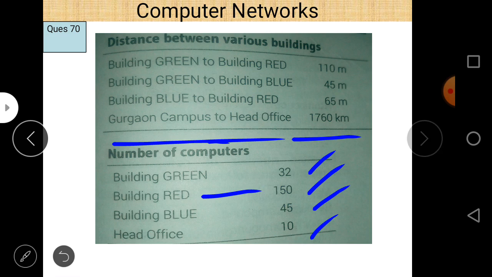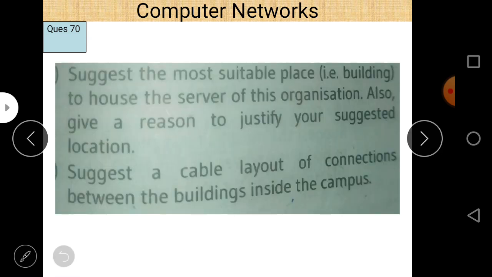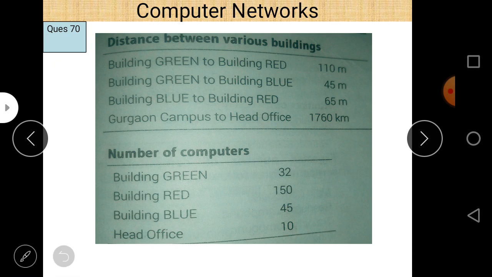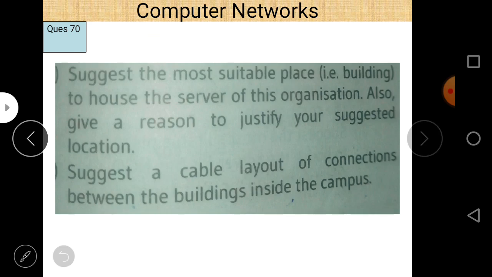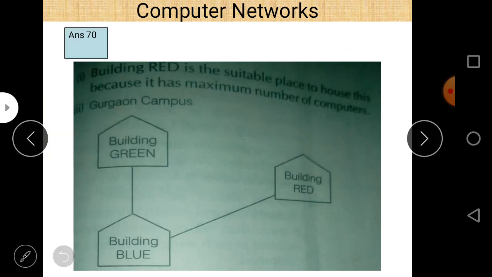The first question is, suggest the most suitable building to house the server of this organization. Also give a reason to justify the suggested location. And second is, suggest a cable layout. So first of all, the server. We place a server where there are the maximum number of computers, and in this case the maximum number of computers are in building red. So building red is to be selected to place the server. That is the answer of this question, building red.